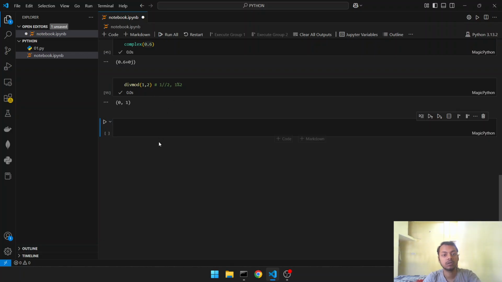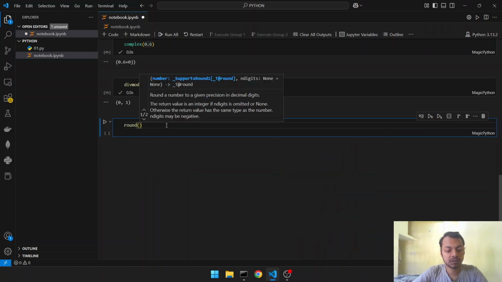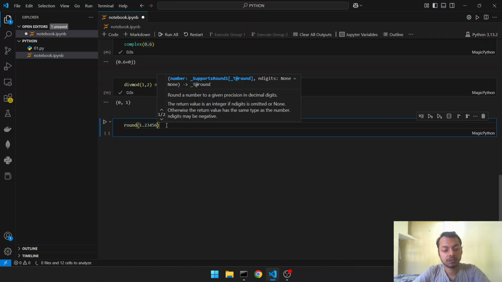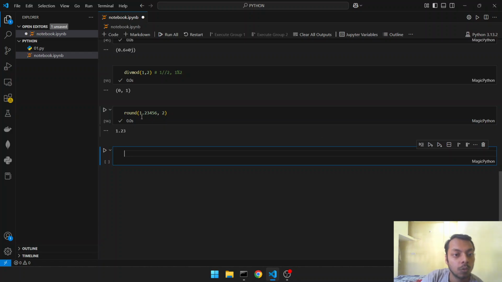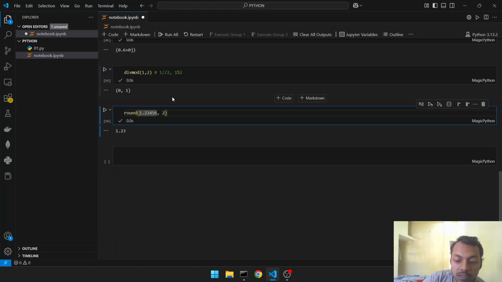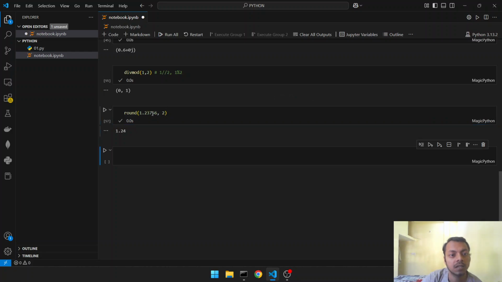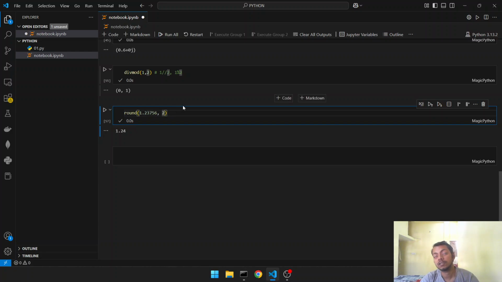Okay, then round is for rounding numbers like 1.23456, and if we round it to 2 digits, what will it be? 1.23. See, and if we give here 7 digits, it will be 1.23457. Round just rounds. The first is the number to be rounded, and the second one specifies the precision.